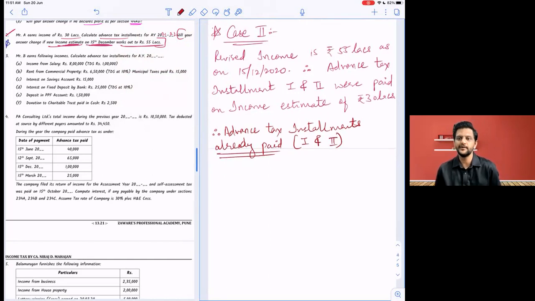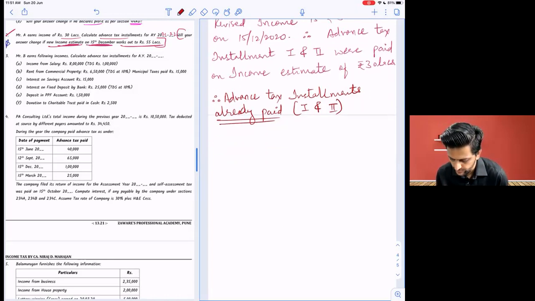In December, it is already paid, no? June and September. And you understood the new income in December. So now no changes. You cannot change 1 and 2, but you'll have to rectify the situation for 3 and 4. So advance tax installments already paid, 1 and 2, obviously cannot be changed.